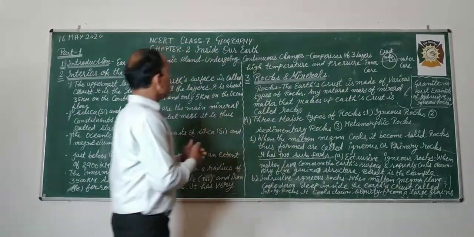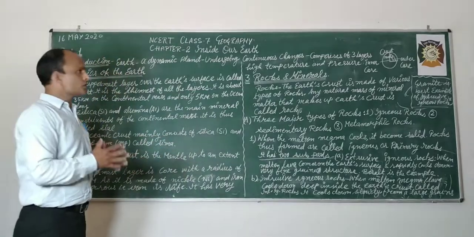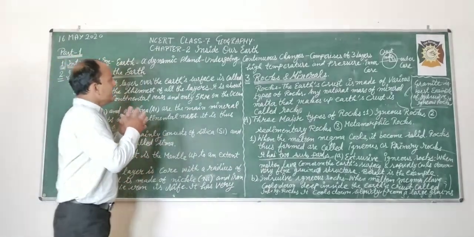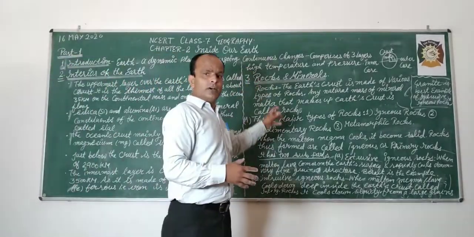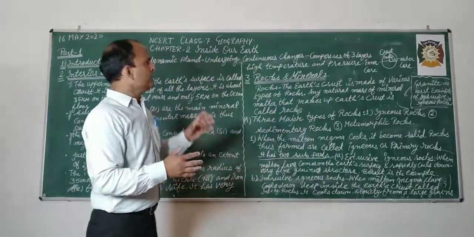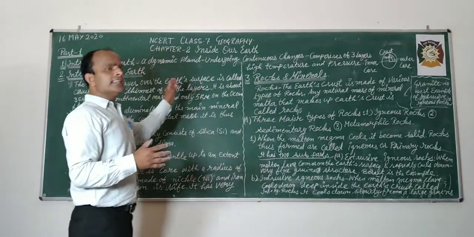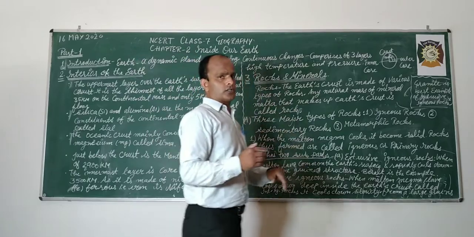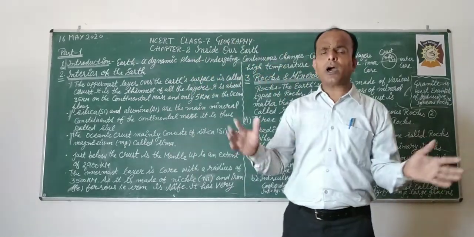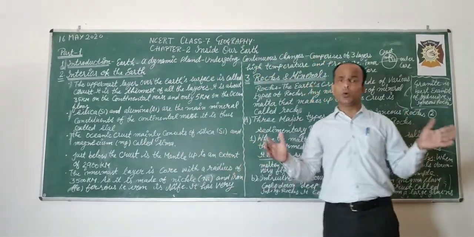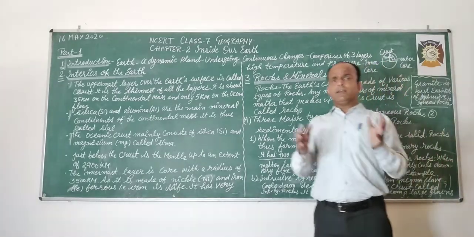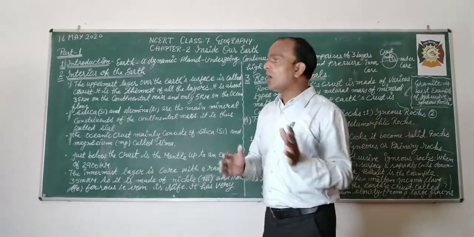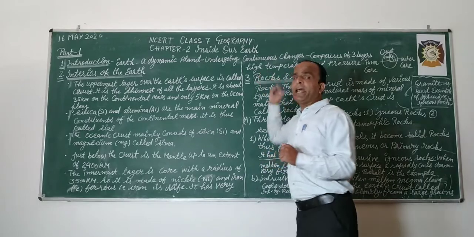Okay. So today we are going to start NCERT class 7 Geography chapter 2, Inside Our Earth. You are all aware of Earth. You know, among the 8 planets, Earth is a unique planet.